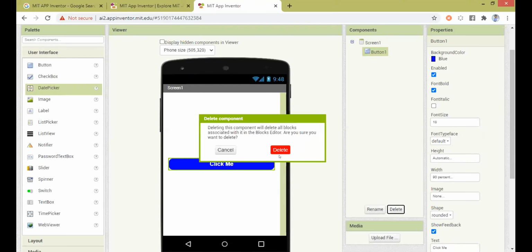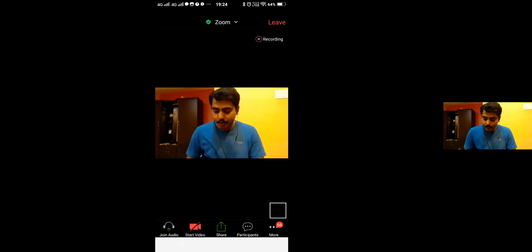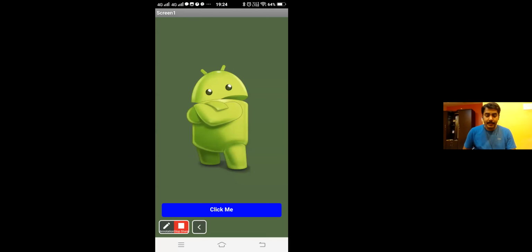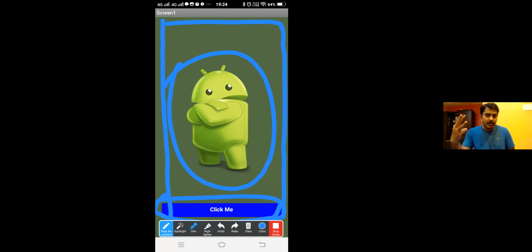Right, now let me come back. I will delete this button and do it again from the first. If you remember what I did in my app, let me get back into the app again and show you. I have an app here. If you take a closer look, there is an image and a button, two components, that's it. And in the background, this entire thing is a layout. So three components. Now I'm going to use these three components inside my app. So let me clear this, stop here, and get back inside my app development area.